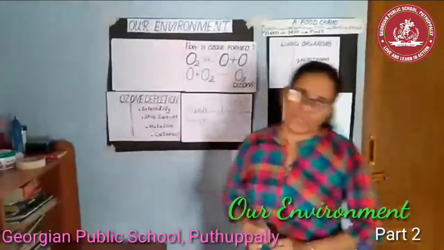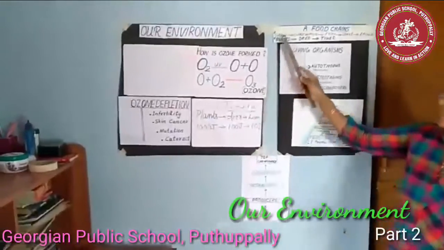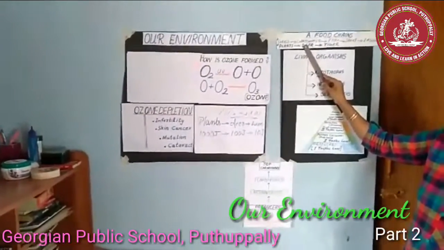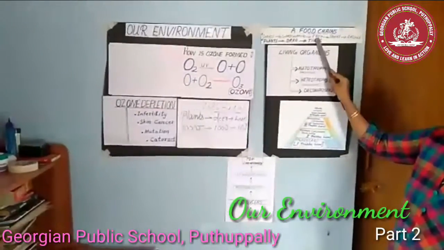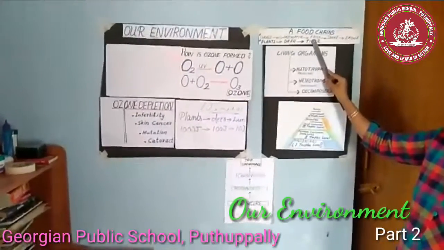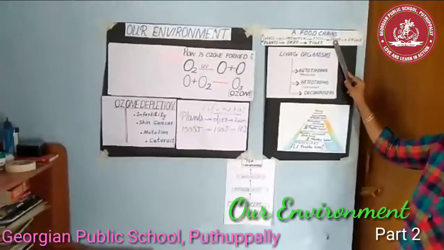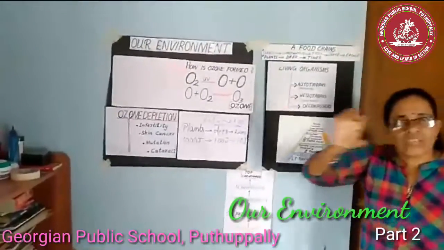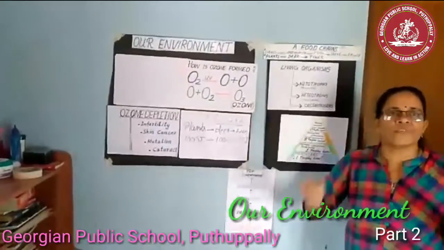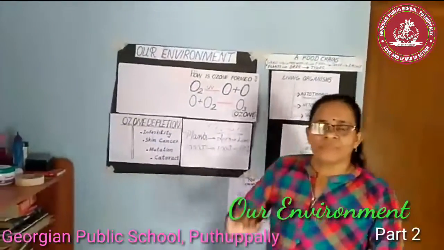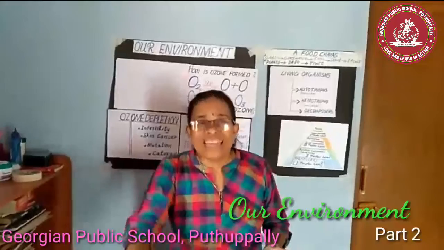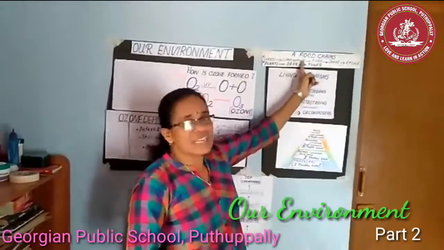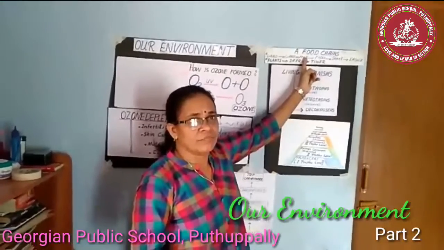This is a typical food chain. Here, grass will be eaten by the grasshopper, then the grasshopper will be eaten by the frog, then the frog will be eaten by the snake, and then the snake will be eaten by the eagle. So there we can see a chain of organisms eating and being eaten by others. So this is an example of a food chain.